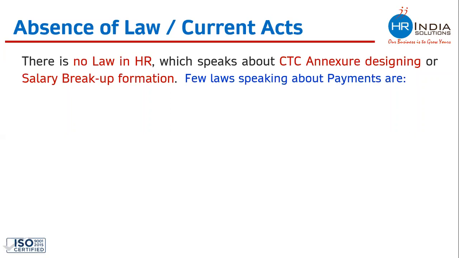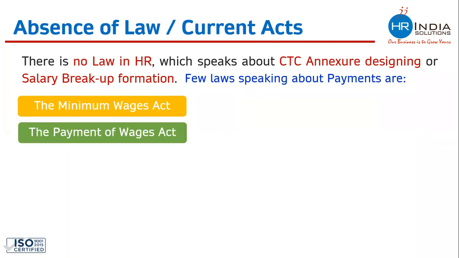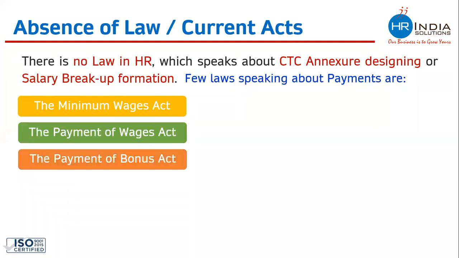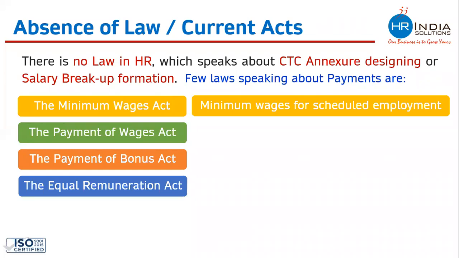Let's have a look. We have an act by the name of Minimum Wages Act. There is an act by the name of Payment of Wages Act. There is an act by the name of Payment of Bonus Act. And then we have an act by the name of Equal Remuneration Act. Minimum Wages Act takes care of paying minimum wages for scheduled employment. This speaks about paying certain minimum wages to the workers category. This act does not take care of each and every employee.